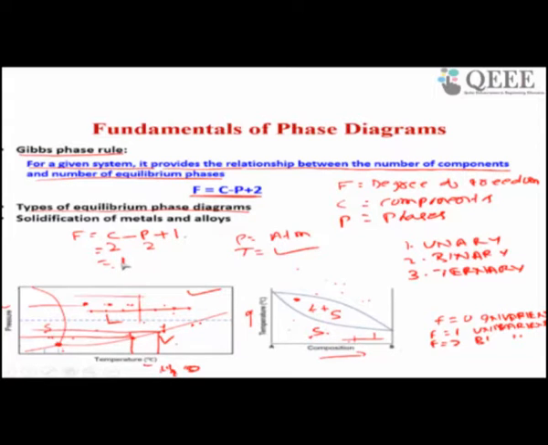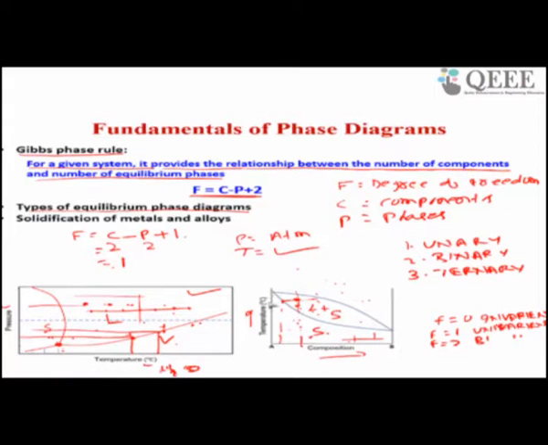What does it mean? It means that for a fixed composition you cannot vary freely. If you change it, what will happen? In the next slide you will get the lever rule. If you change from this point to this one at the same temperature, its composition is different from this composition. This is your liquid composition, we will discuss it in the next class, and this is the solid composition. As you keep coming down, your composition changes.